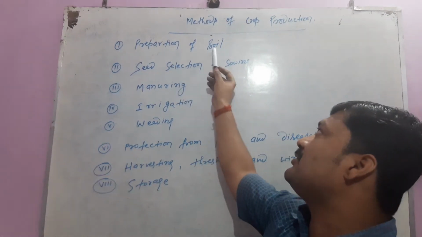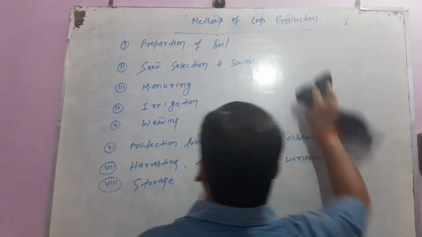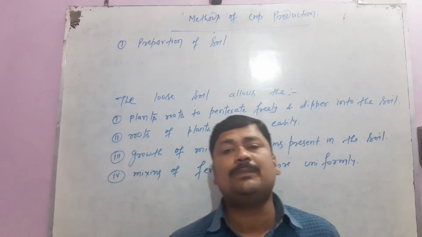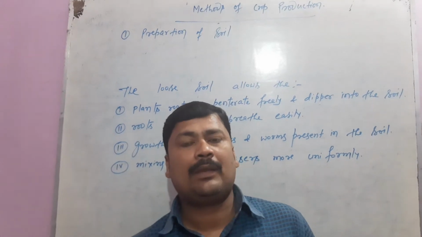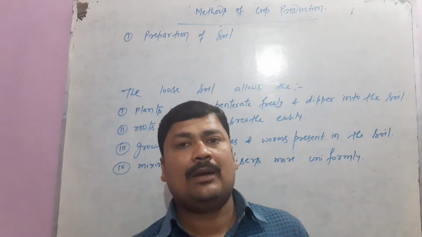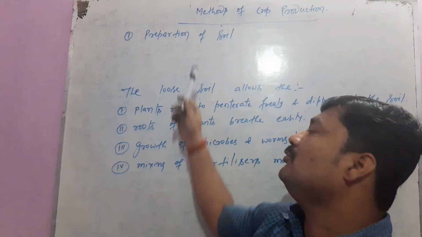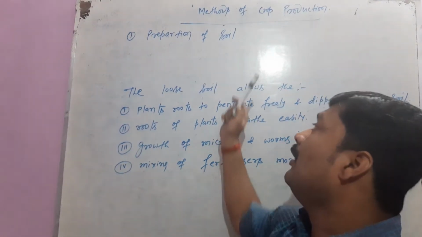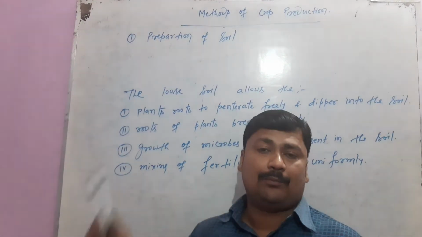What is the first step? Preparation of soil. Preparation of soil is done by using a cultivator or leveler. In India, the farmers first used wooden ploughs, but that is not very helpful for preparing the soil. Nowadays we are using the cultivator or leveler. Why is the preparation of soil beneficial for crop production?